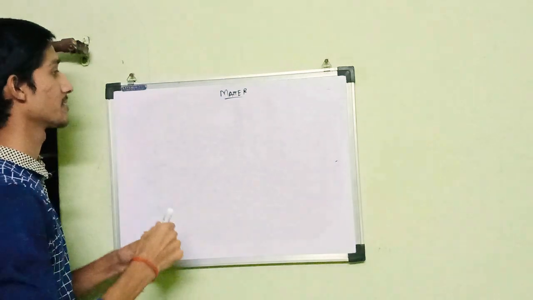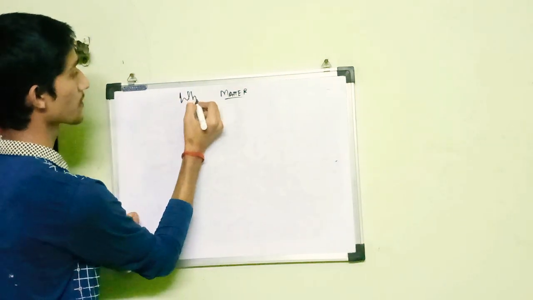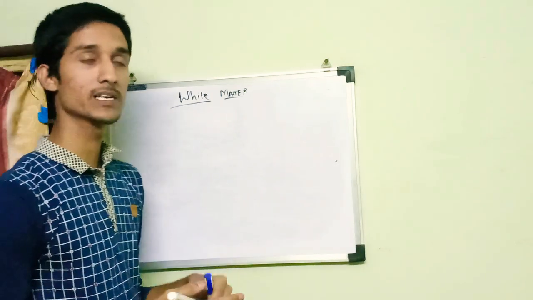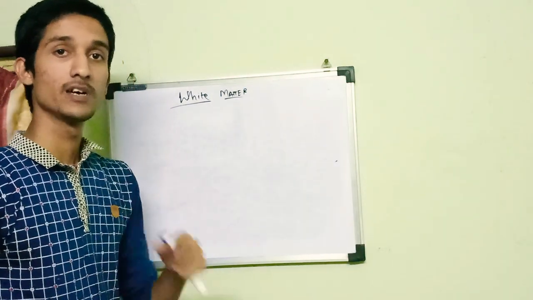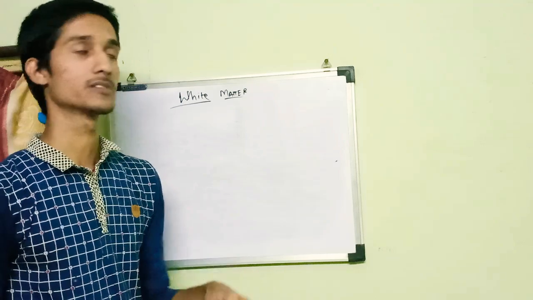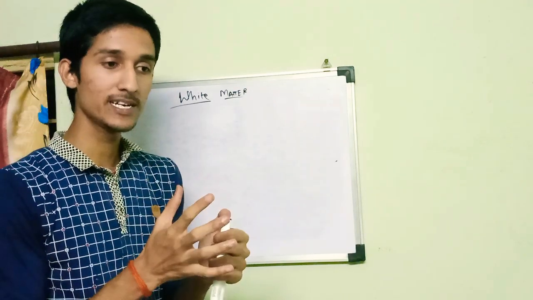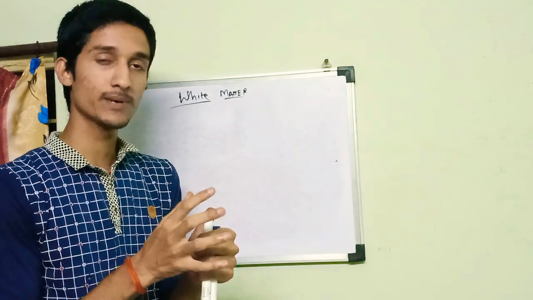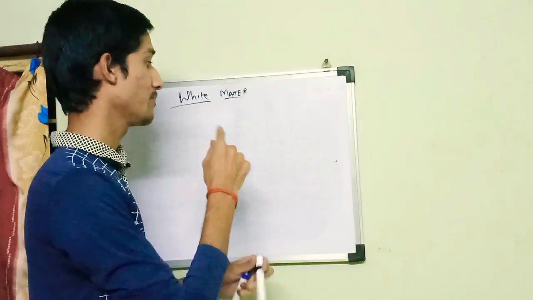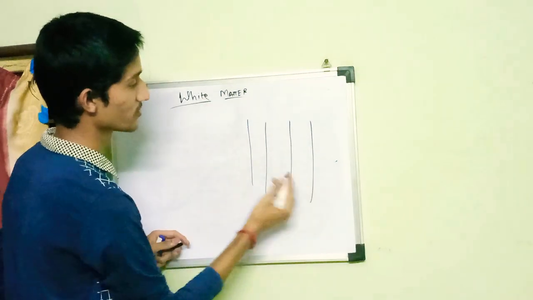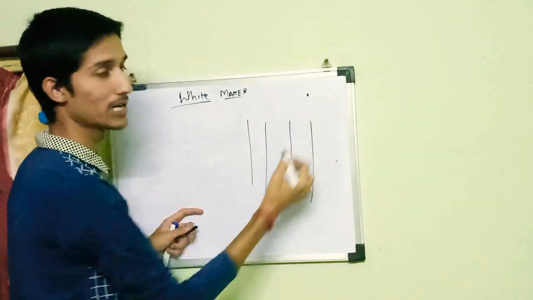Now the white matter. What is white matter? White matter is the collection of axons or nerve fibers. We are saying that cell bodies collect at a place and form a point-like structure. But axons are quite lengthy, so they are not going to look like a point-like structure.